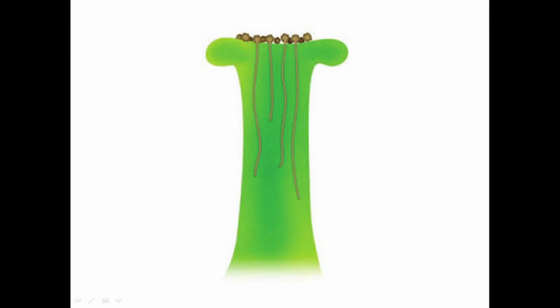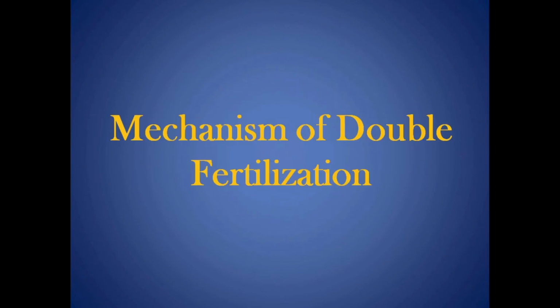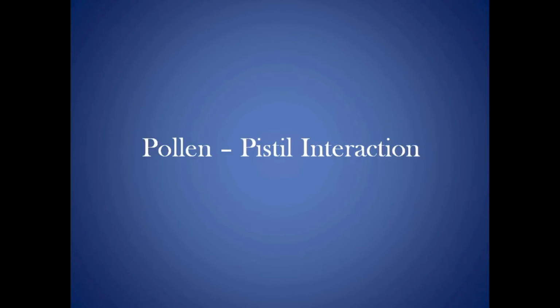Because of the presence of a long siphonous pollen tube in this process of fertilization among angiosperms, the group is known as Embryophyta siphonogama. Mechanism of fertilization. Double fertilization in angiosperms involves the following steps. The first step in the fertilization process is pollen-pistil interaction.